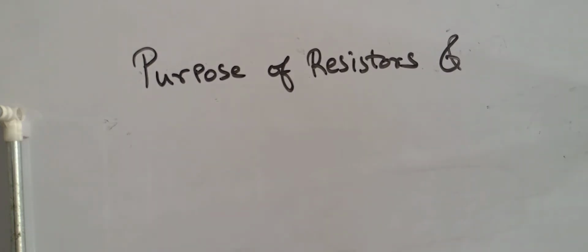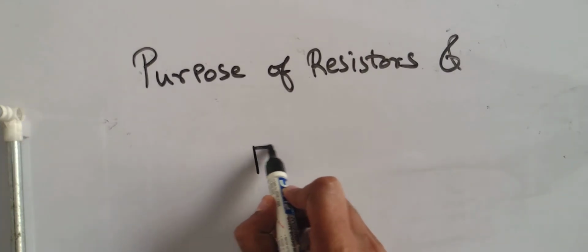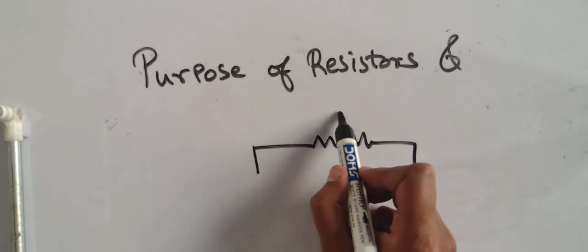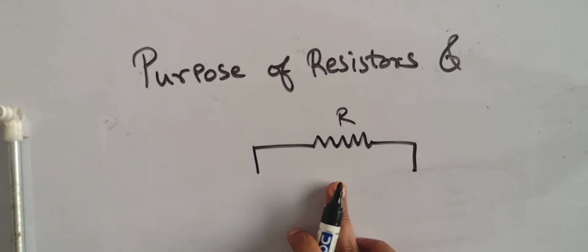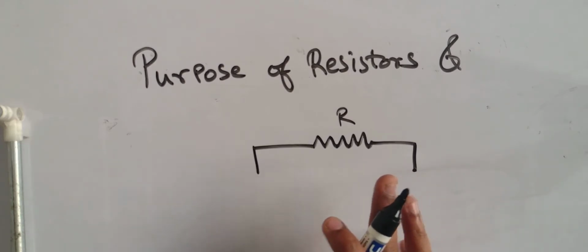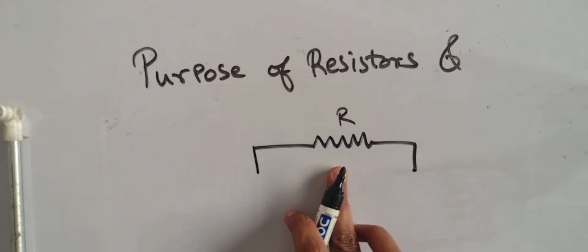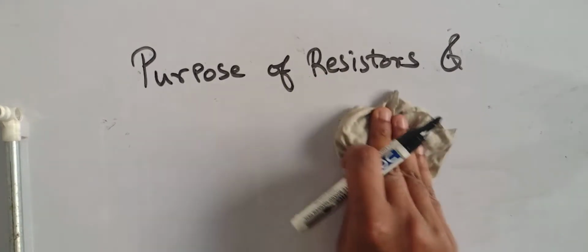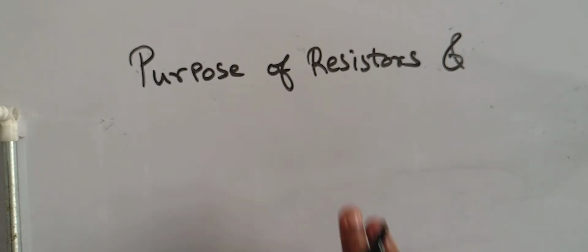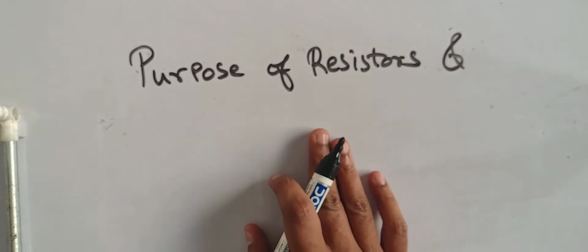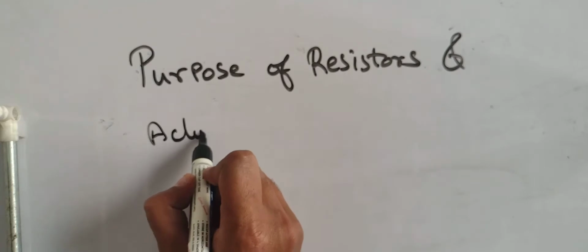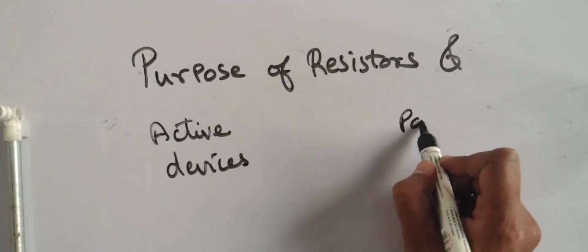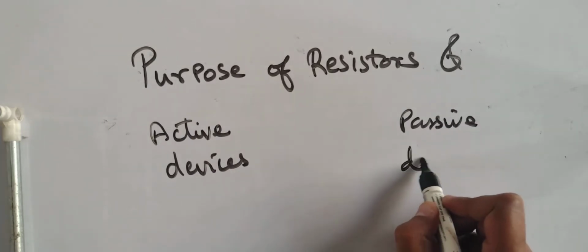So in each and every circuit you might have seen this kind of symbol, right? This is the symbol of a resistor. It never looks like this, understand, this is just a symbolic representation. In each and every circuit, a resistor is a very important element. So before starting resistors in a circuit, we need to understand what are active elements or active devices and passive devices in a circuit. Understand this concept first.